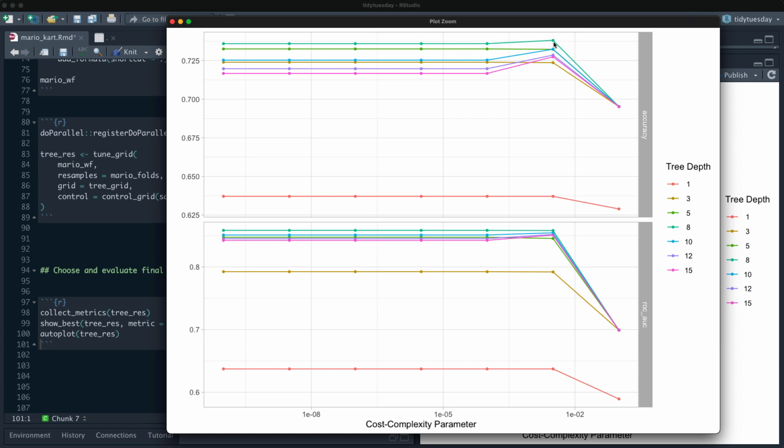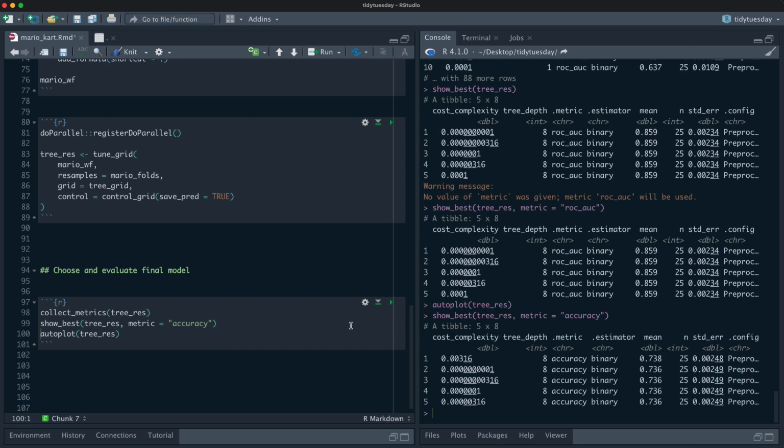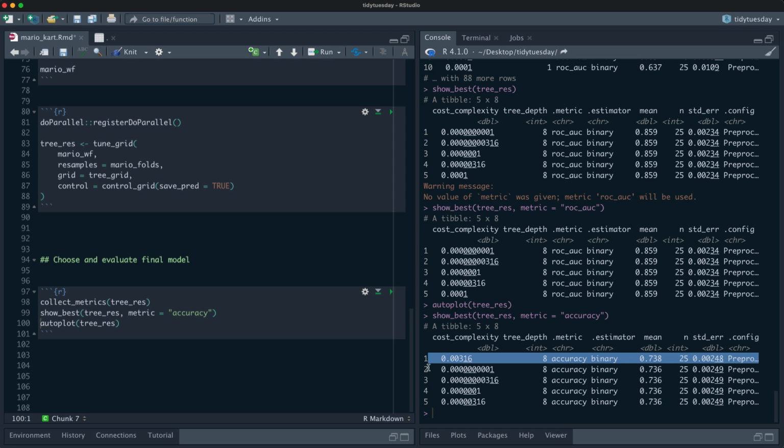I might choose by accuracy, so I can come in here and get that value there. If I choose accuracy like this, this is the one that it says is best there. That's that little bump up. And it's a slightly simpler model there. So that seems like a good option. We can also look at the predictions.